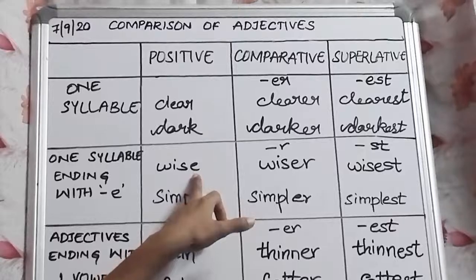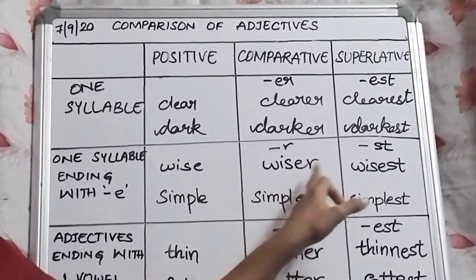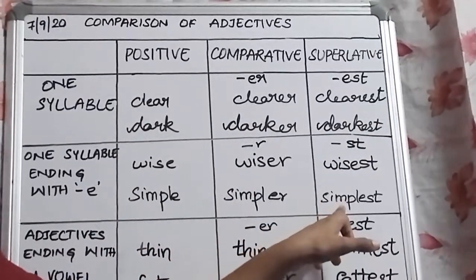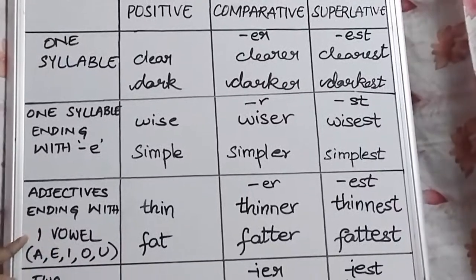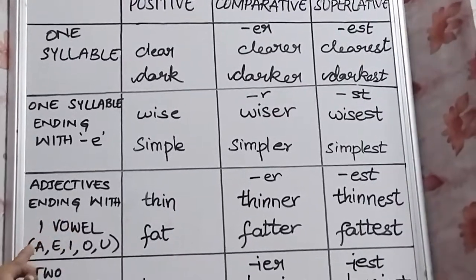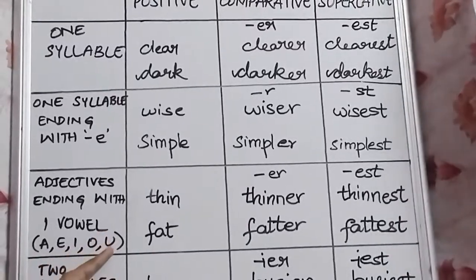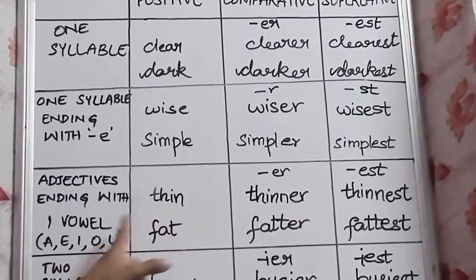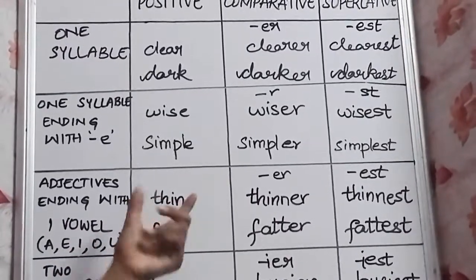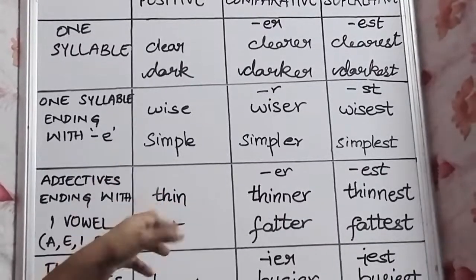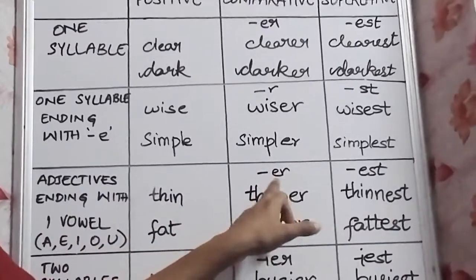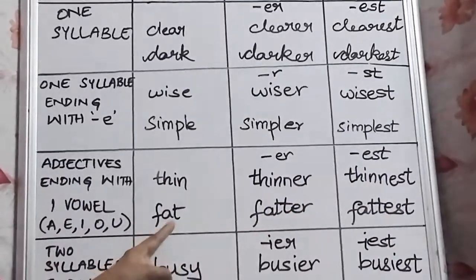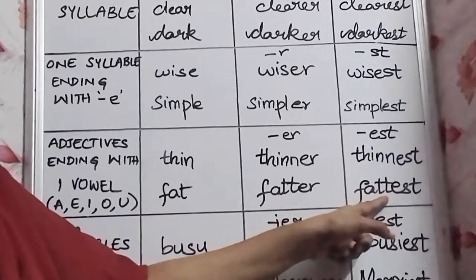Examples are wise. The comparative is wiser, superlative is wisest. Simple, simpler, simplest. Then adjectives ending with one vowel sound. You know the vowels A, E, I, O, U. And when you read thin, I is the vowel sound which is coming. So whenever one vowel sound is coming, you are going to change it into ER and EST. Thin, thinner, thinnest. Fat, fatter, fattest.